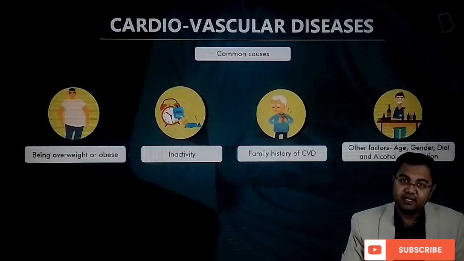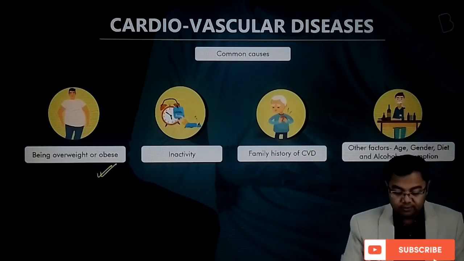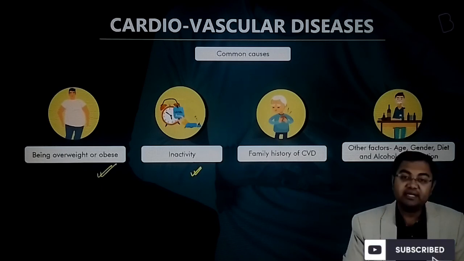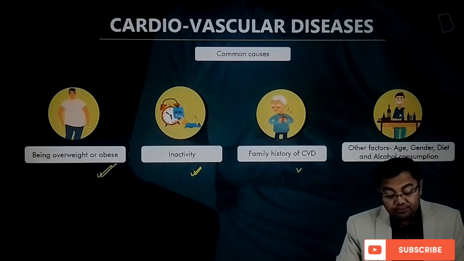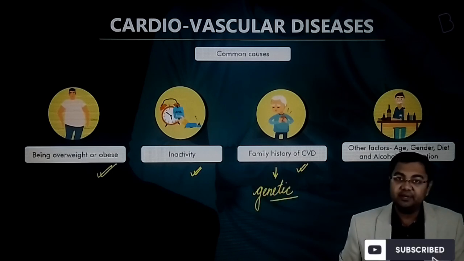Apart from that, there are other causes as well. For example, obesity or overweight can be one of the causes. Inactivity, that is lack of physical activity, can also lead to complications. Family history, and this is very very important, is something that can also be genetic. This is a disease that can be genetic.